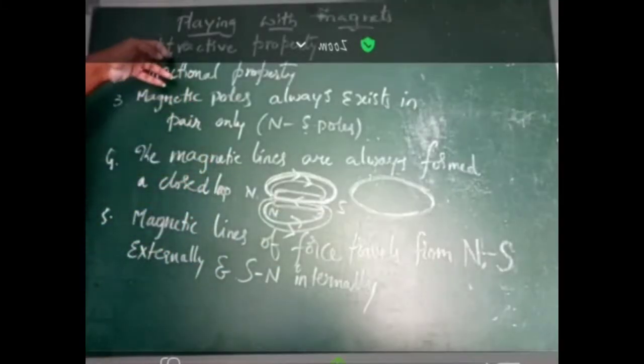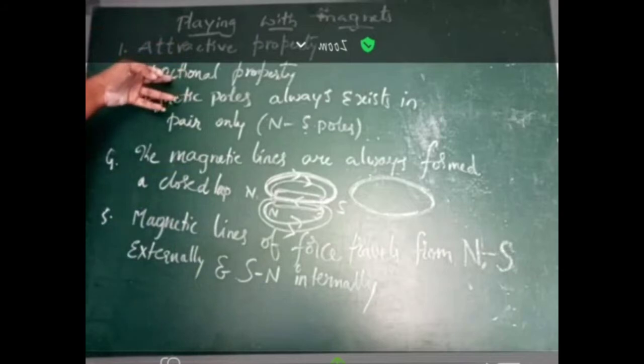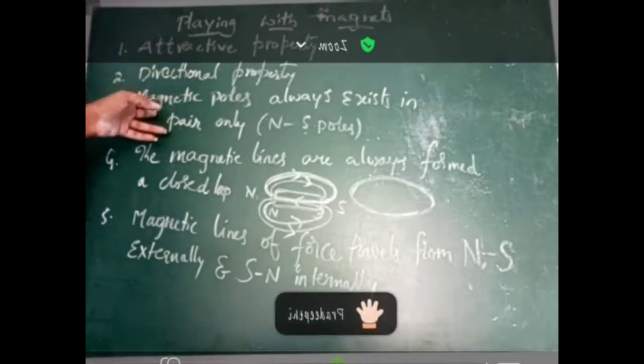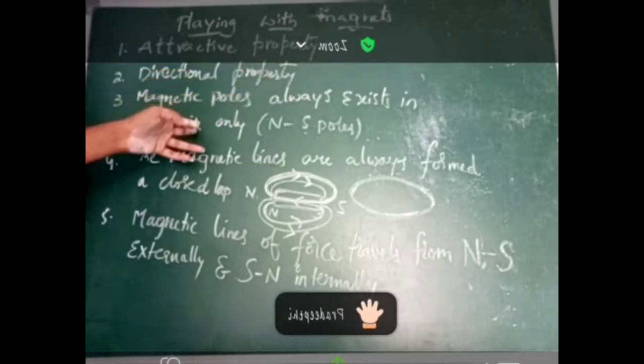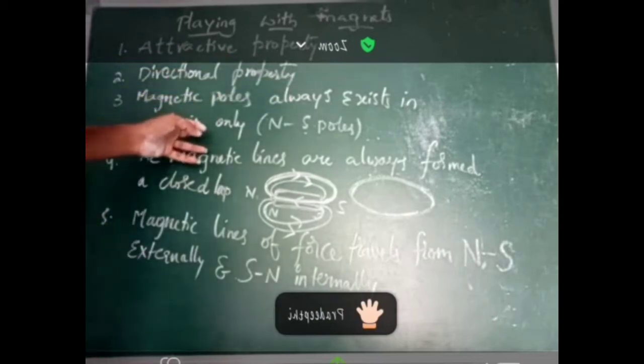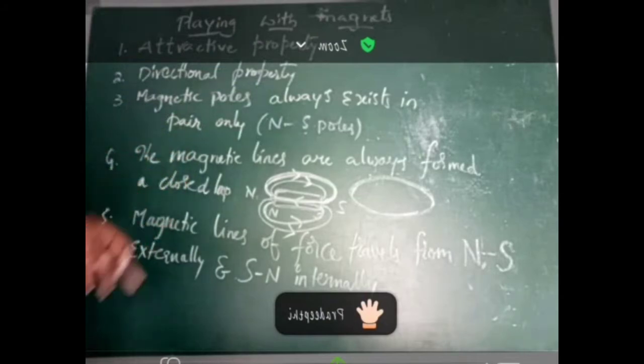So the first one is that a magnet has an attractive property, a magnet also has a directional property, and magnetic poles always exist in pairs only. So there is no unique pole. Okay. Sixth point, magnetic lines of force. Magnetic lines of force can pass through any body.